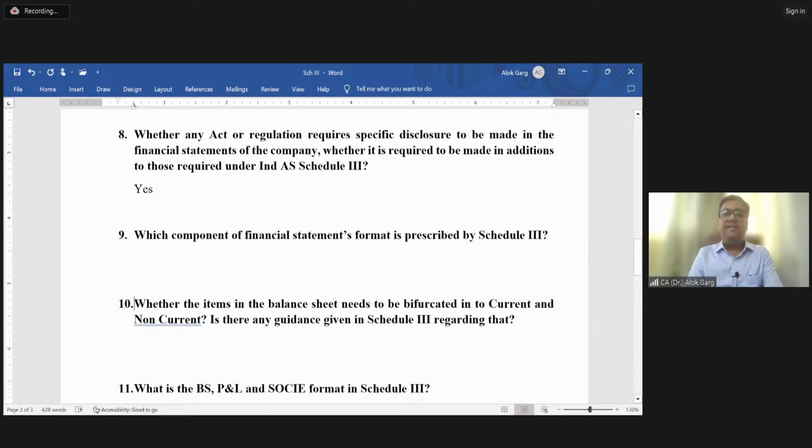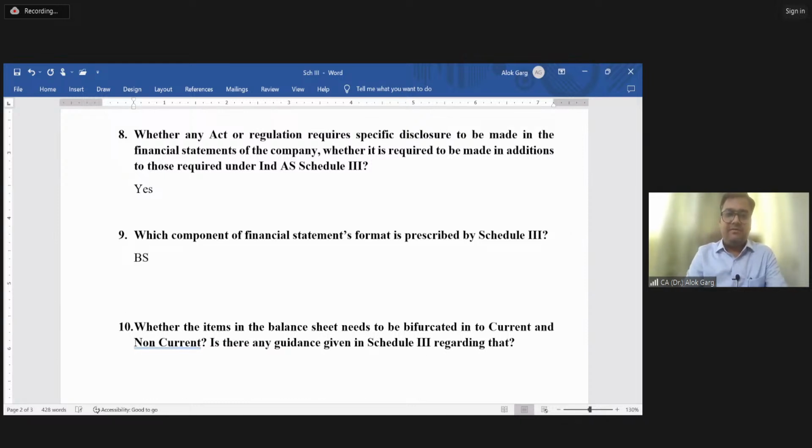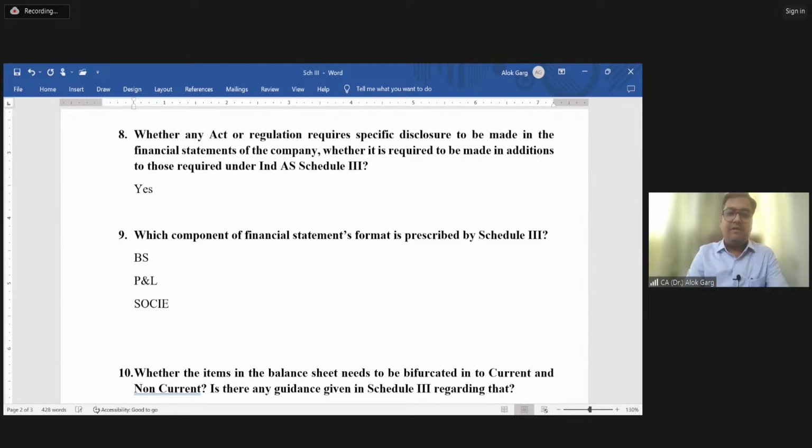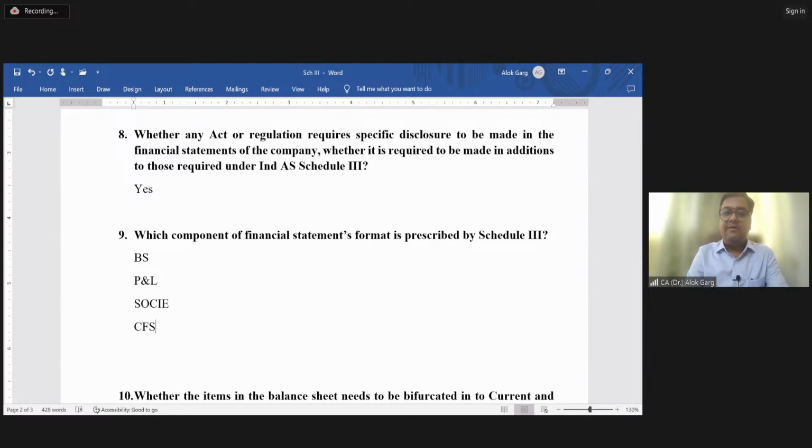Which component of financial statements format is prescribed by Schedule 3? Balance sheet, P&L, statement of changes in equity, cash flow statement, notes to accounts.